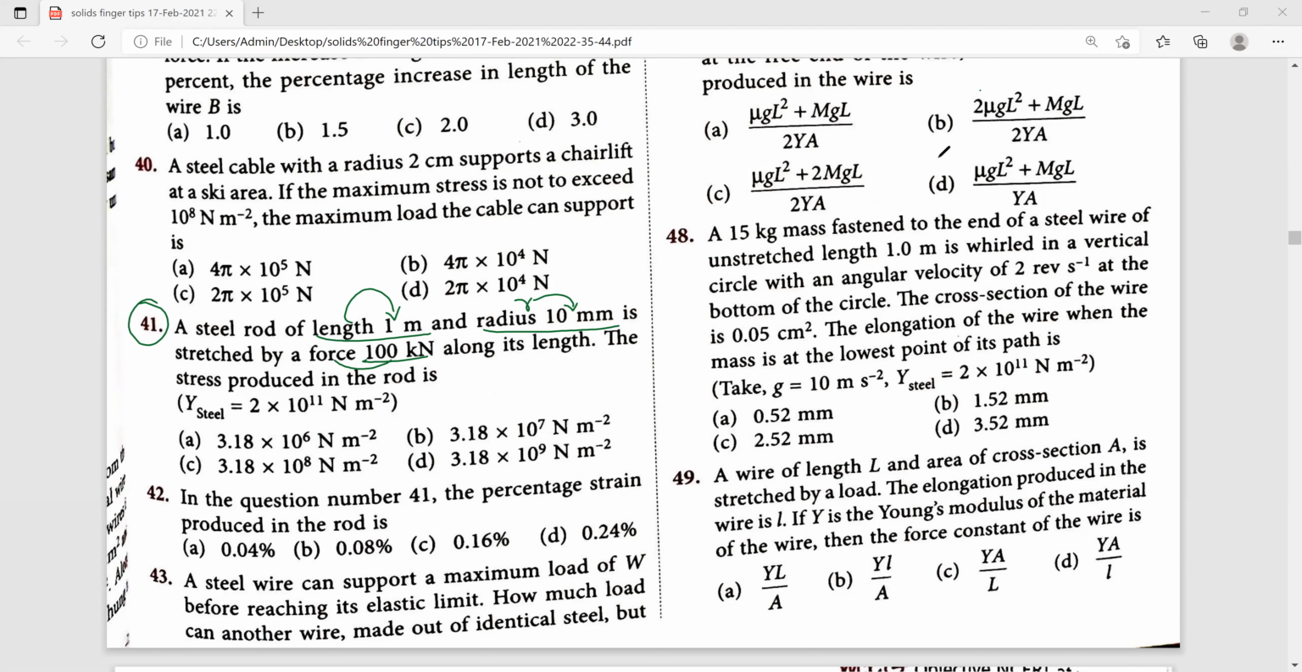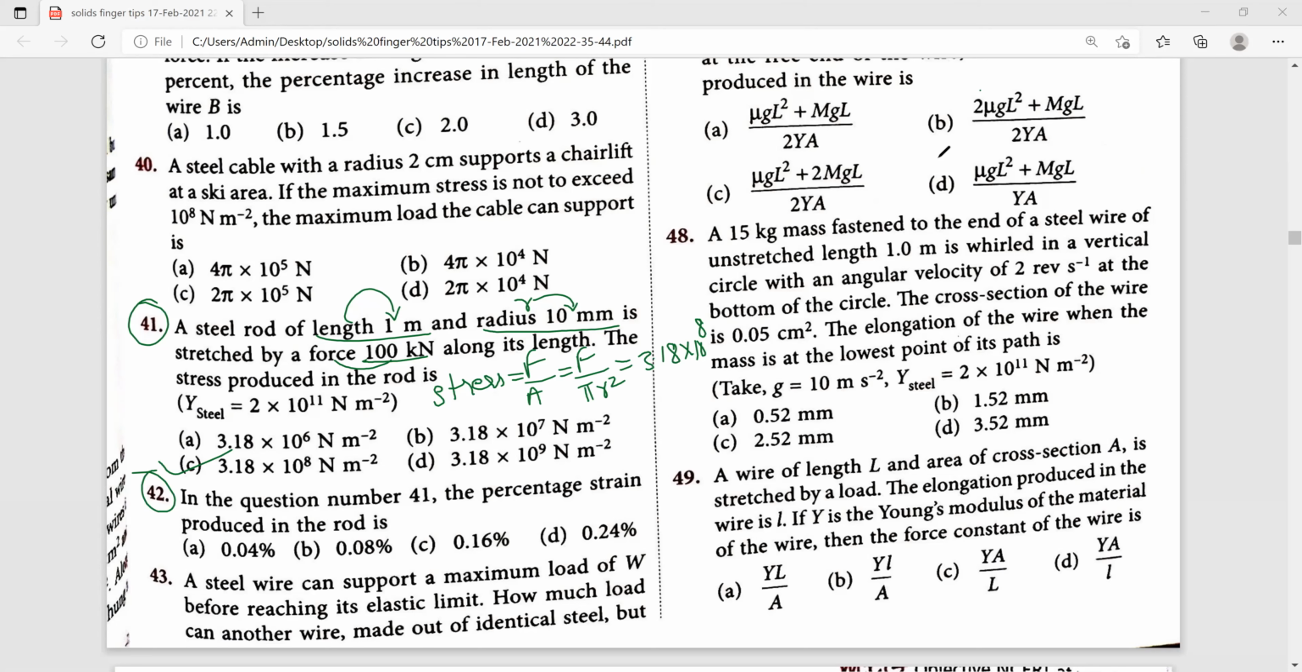We have to calculate the stress produced in the rod. Therefore stress is equal to force by area. What do we put as area? Pi r square, and simplifying, we get 3.18 into 10 to the power of 8 Newton per meter square. So C1 is the right answer.